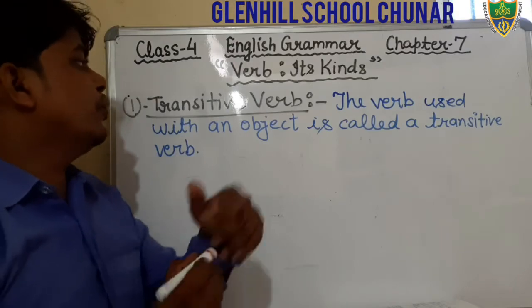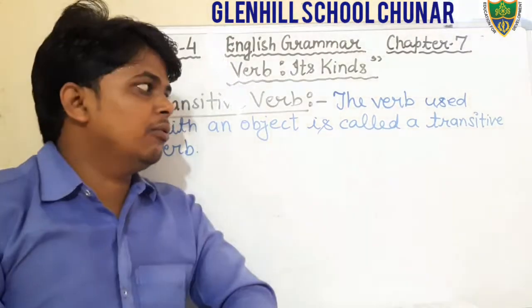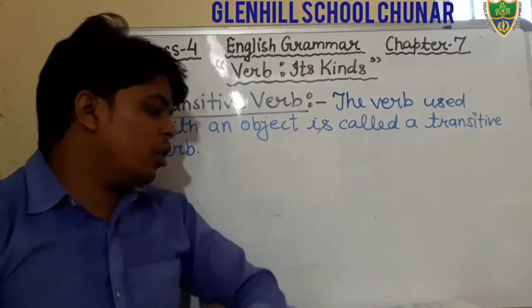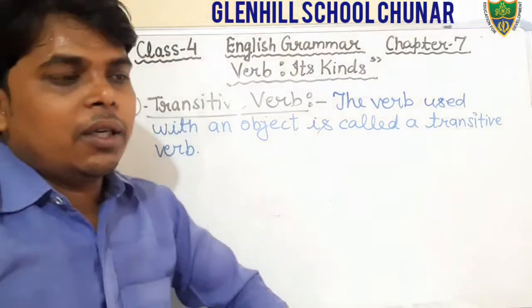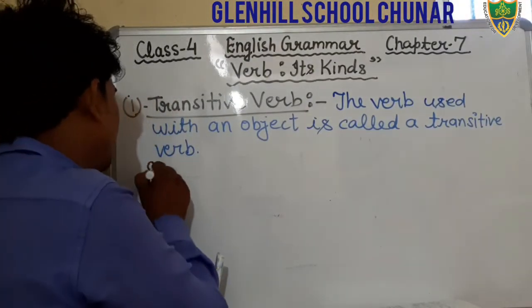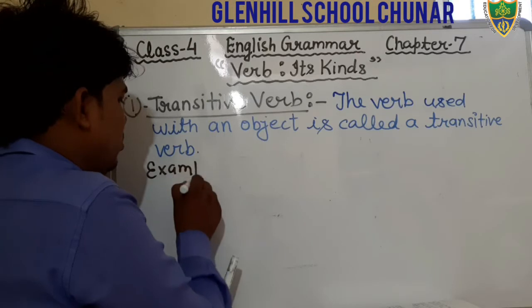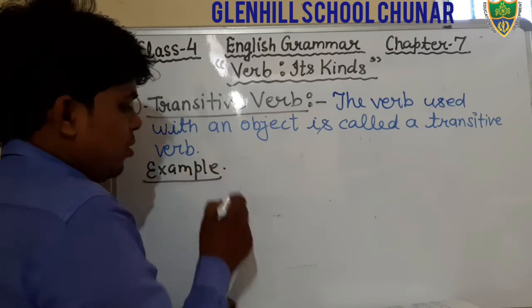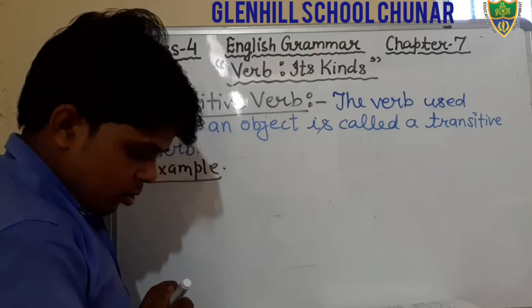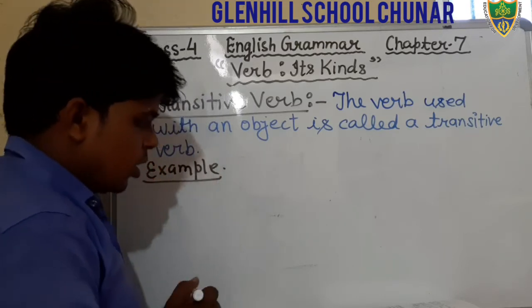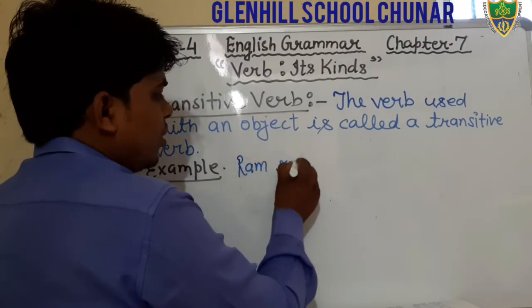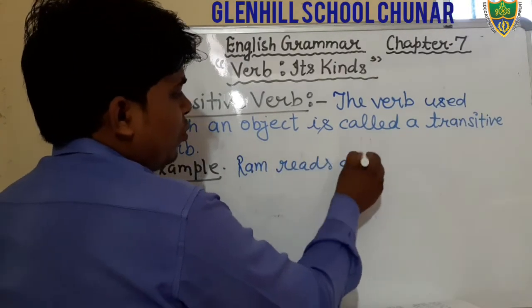The verb used with an object is called a transitive verb. For example, we can see, just see, Ram reads a book.